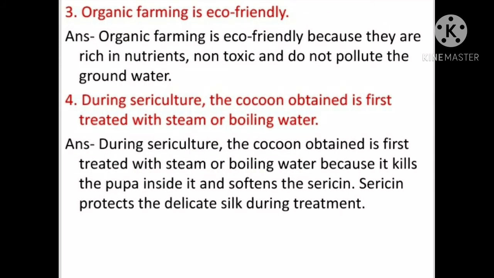Question number 3. Organic farming is eco-friendly. Answer is, organic farming is eco-friendly because they are rich in nutrients, non-toxic and do not pollute the groundwater.